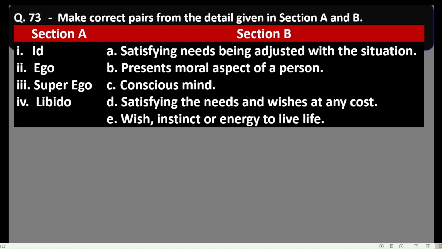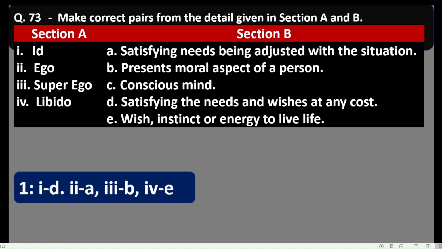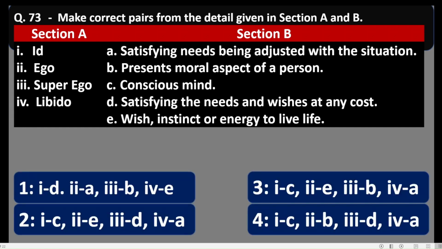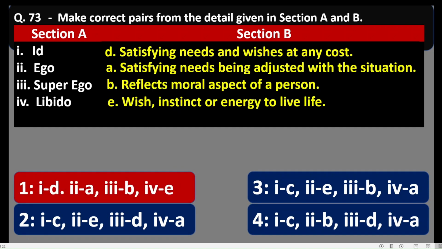Superego presents the moral aspect of a person, that is given in B of section B. And libido means wish, instinct, or energy to live life. Let us see the options. Option 1 is correct. According to that, id is paired with D of section B, satisfying needs and wishes at any cost.